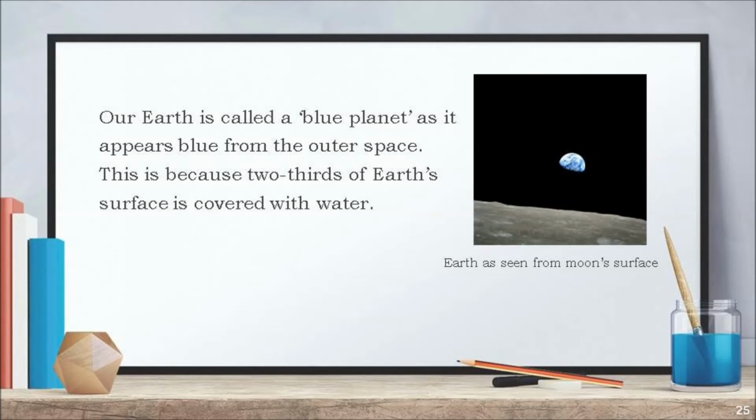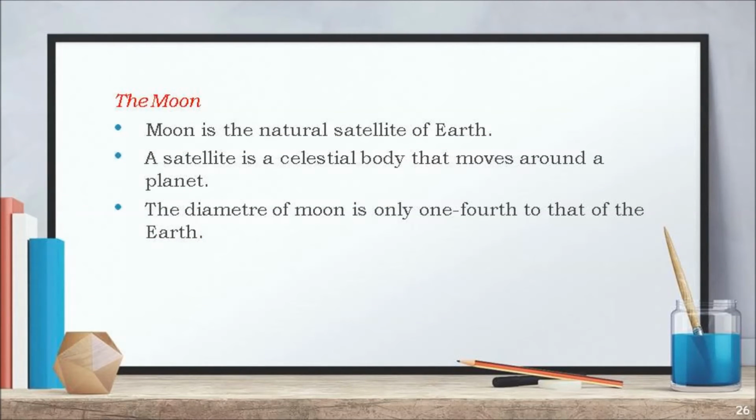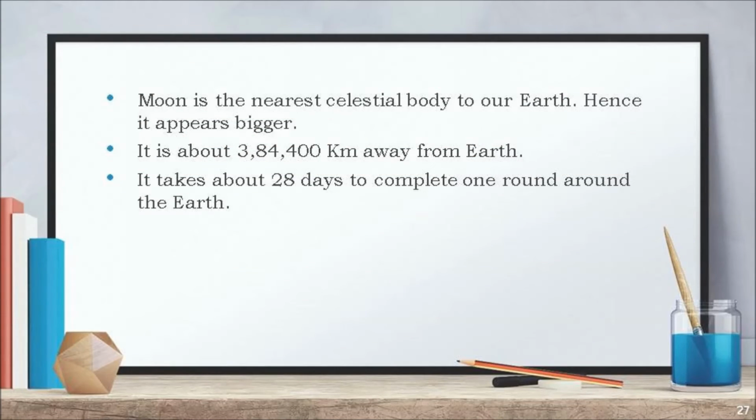Now let's learn a bit about the Moon. Moon is the natural satellite of Earth. A satellite is a celestial body that moves around a planet. The diameter of Moon is only 1/4 to that of the Earth. Moon is the nearest celestial body to our Earth, hence it appears bigger.